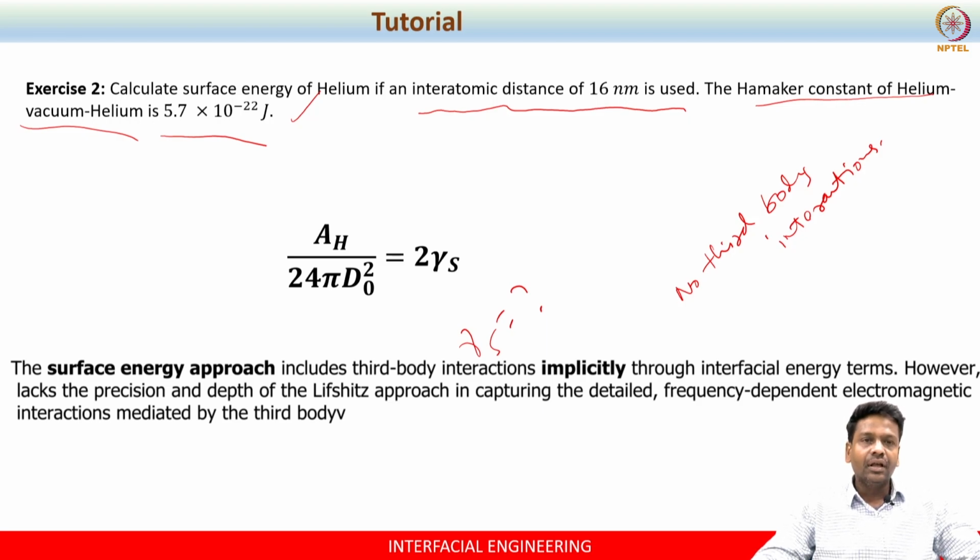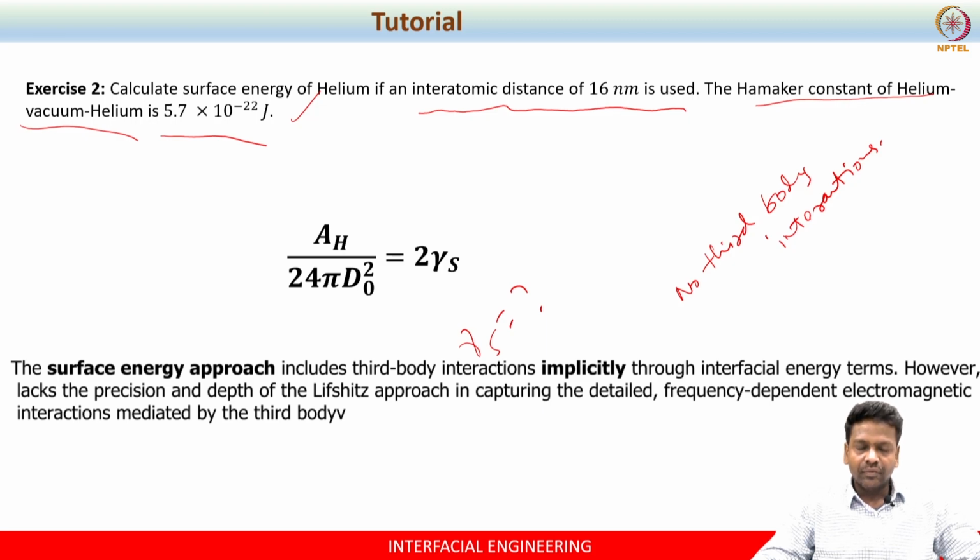So we have seen so far the Lifshitz approach. The Lifshitz approach is the macroscopic approach, right. In this approach you measure bulk properties such as dielectric permittivity and refractive index using some technique. When I say bulk property, it means the theory assumes a continuum approach. So we are not going to bother about the molecular theory, because this approach incorporates the third body interaction as well.